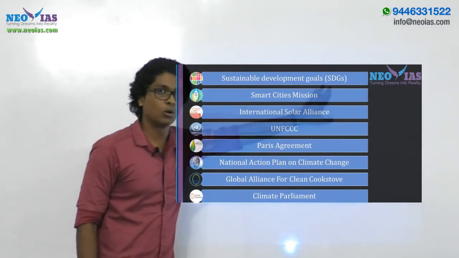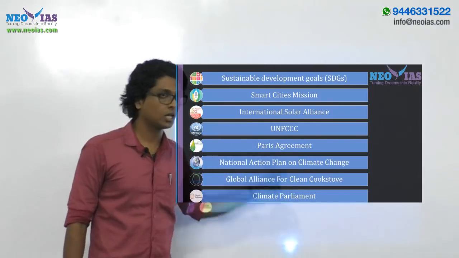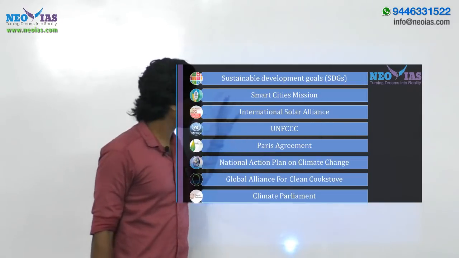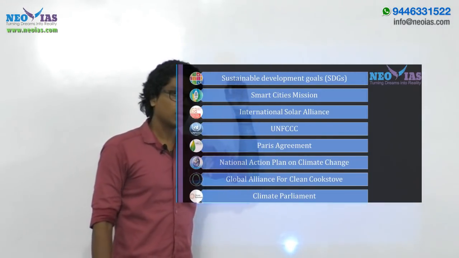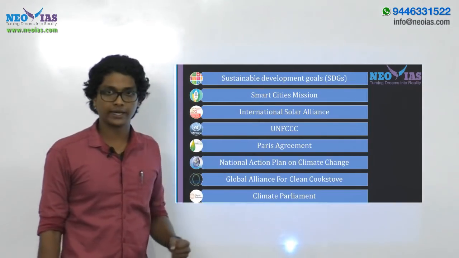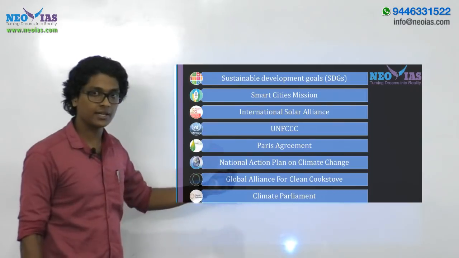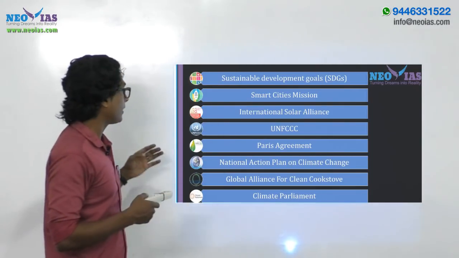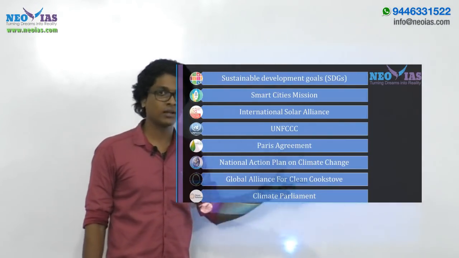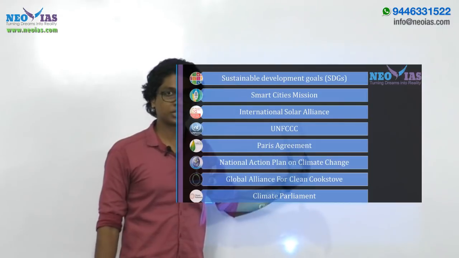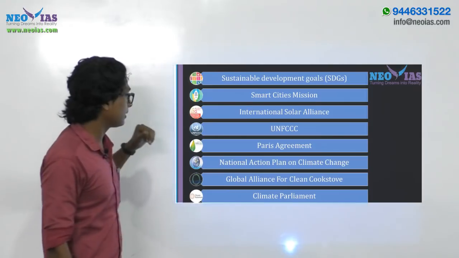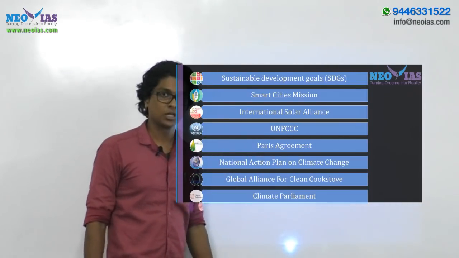So sustainable development goals. We have 17 sustainable development goals. You have to study all of them, right? You have to remember all of them. Then the Smart Cities Mission. You have to go to their about page and check out the details given under them, right? Then the International Solar Alliance. As I said, it entered into force recently, and it's a very important topic, and there is a current affairs video on our channel regarding the International Solar Alliance. You can check that out, and there we are solving a previous question as well as a model question regarding the International Solar Alliance.